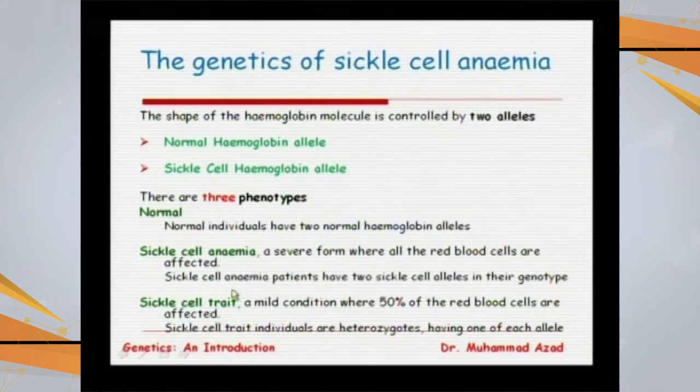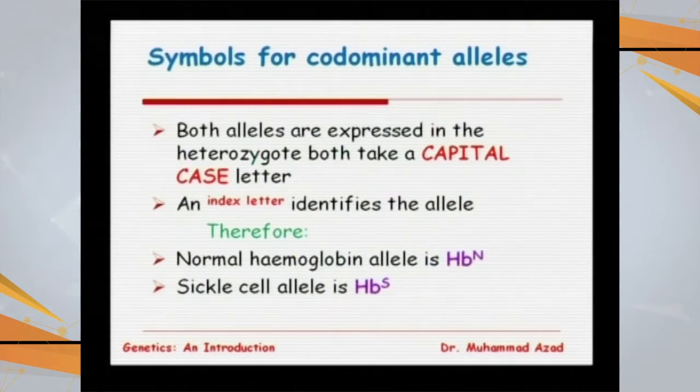The carrier will not have the disease and will manage a reasonable life, but will pass the trait to the next generation. They have a mild condition where 50% of the red blood cells are affected. These sickle cell trait individuals are in the heterozygous state and are the carriers.